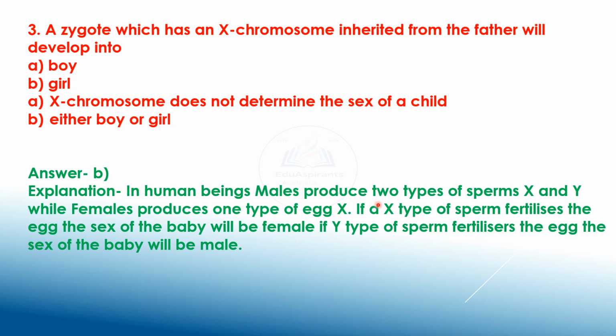In human beings, males produce two types of sperms, X and Y, while females produce one type of egg, X. If the X type of sperm fertilizes the egg, the sex of the baby will be female. If Y type of sperm fertilizes the egg, the sex of the baby will be male.